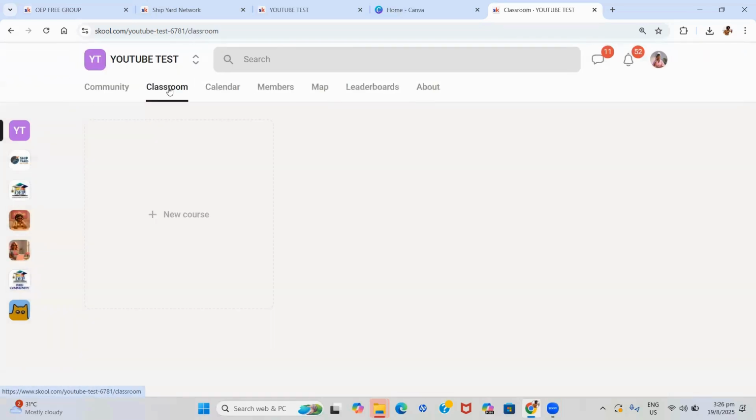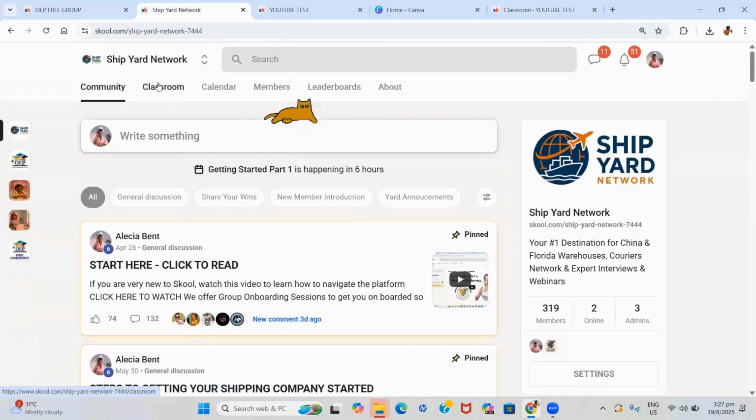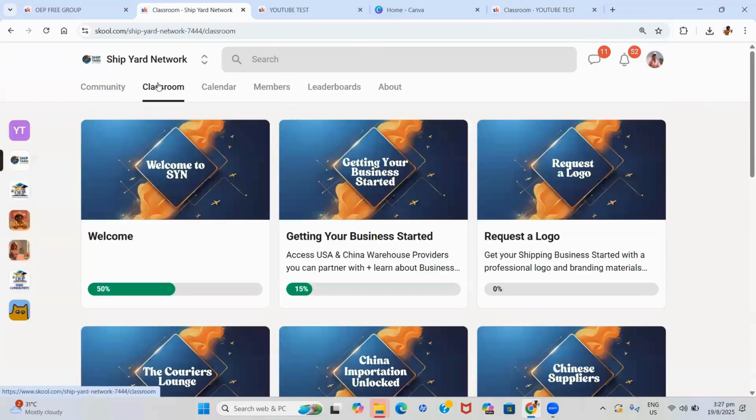The classroom is where you will have different courses. Depending on what type of community you have, this is different for different people. For instance, I have a community where I teach persons how to start their own shipping company. The community is all about that, so the entire course structure is all about that.